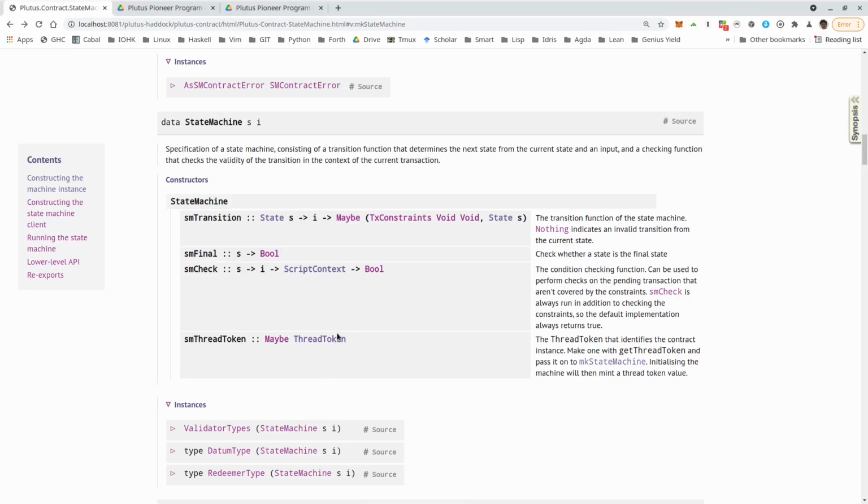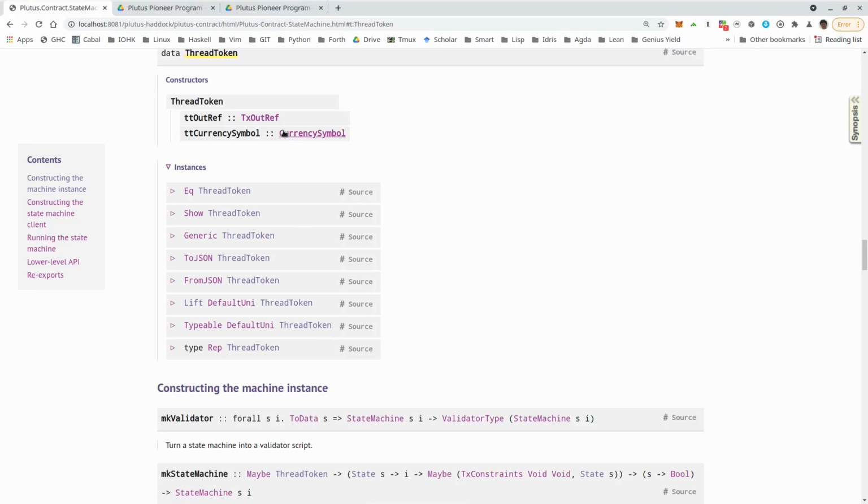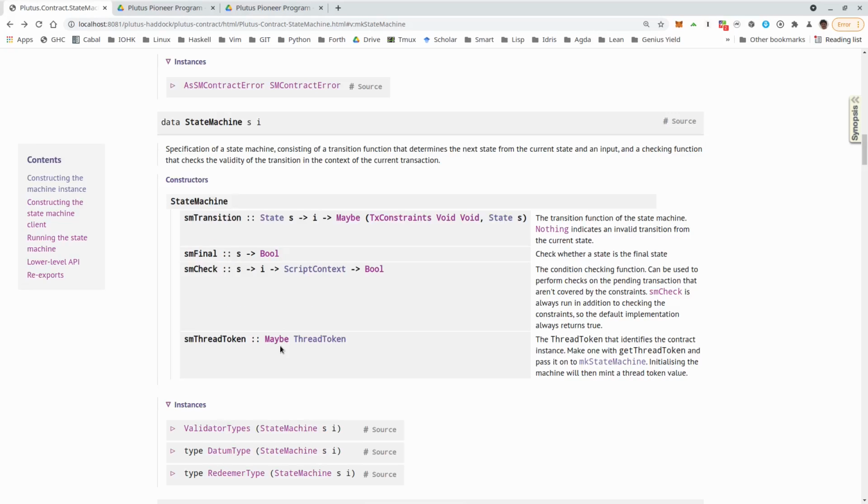And the thread token here serves the same purpose. So if we look at the thread token, it is basically a reference to a UTXO and a currency symbol. And this UTXO will be the one that uniquely identifies the minting transaction of the NFT. So this is like a weird way to specify an NFT. We don't have to use this mechanism, but if we put a Just thread token there in the state machine, then the mechanism will automatically take care of minting this NFT that corresponds to this thread token and then threading it through the state transitions.